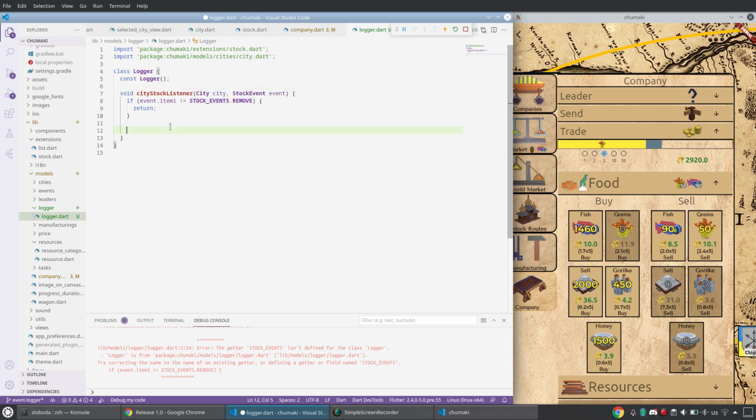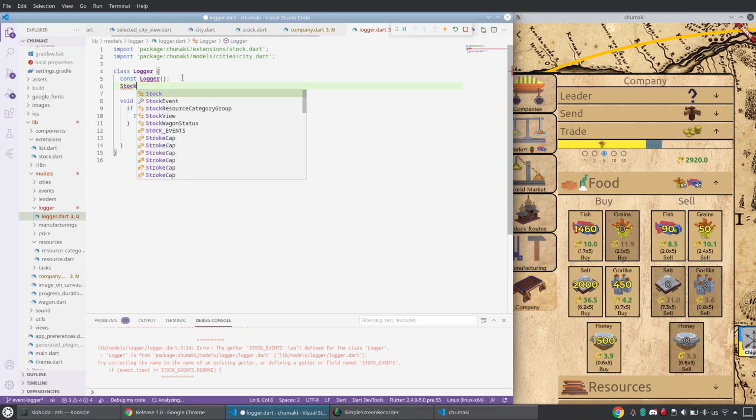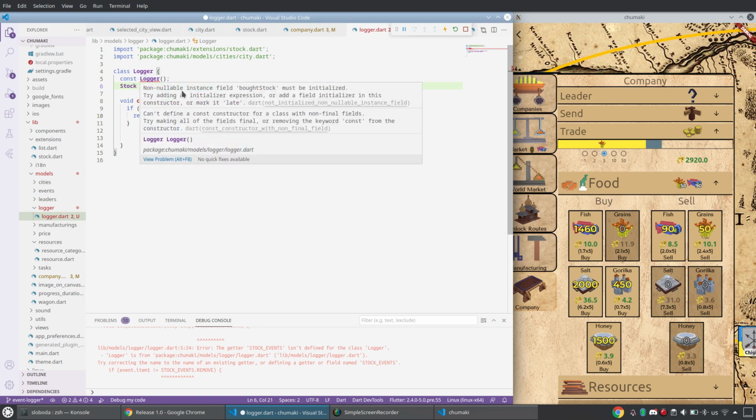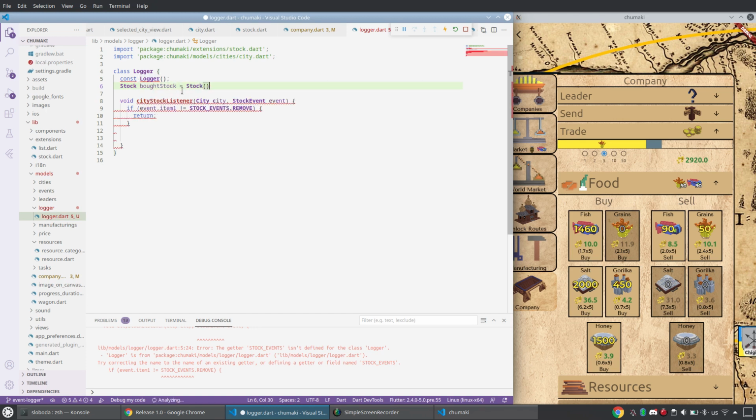So how would we accumulate all of this data? And I think it's pretty easy, because, you know, I have this stock event, I have resource, and the resource will tell me it is a fish with value 5. Next time I get it, what I have to do, I have to add it to my previous history, and it will be a local stock, and it will be called the bot stock. Let me have it like this. And it will be by default stock.